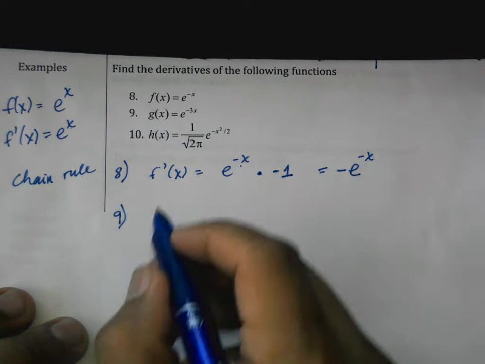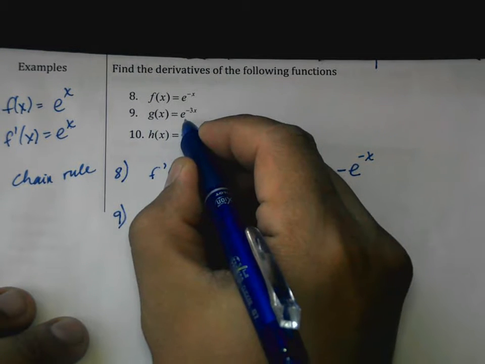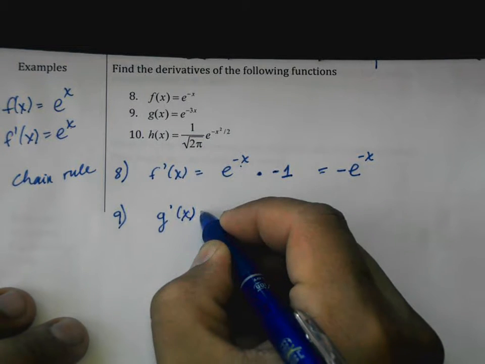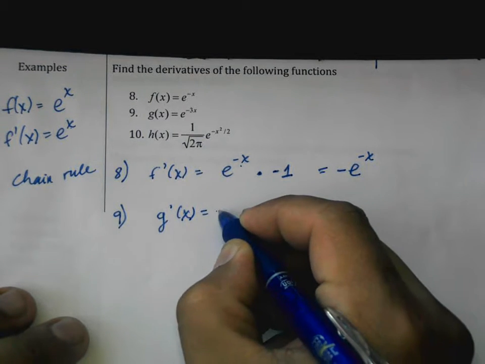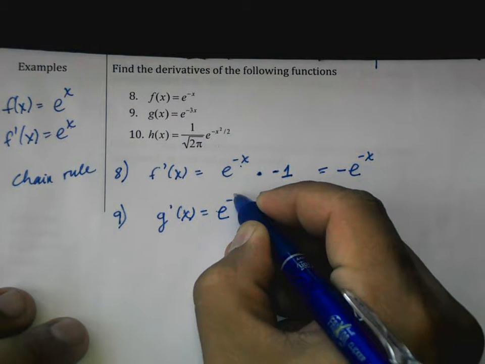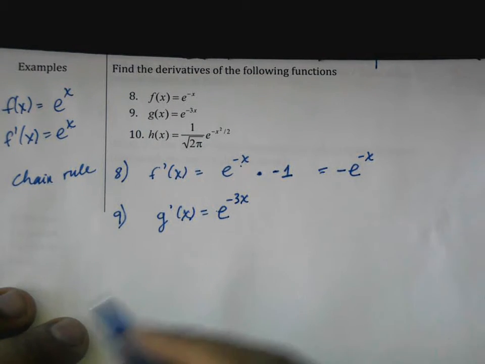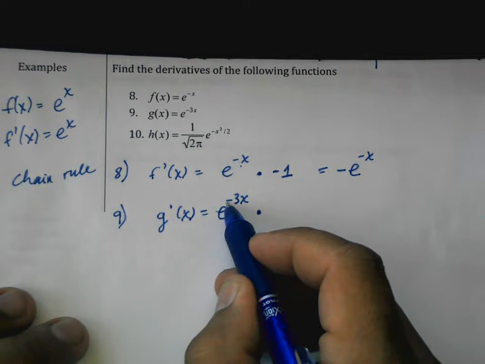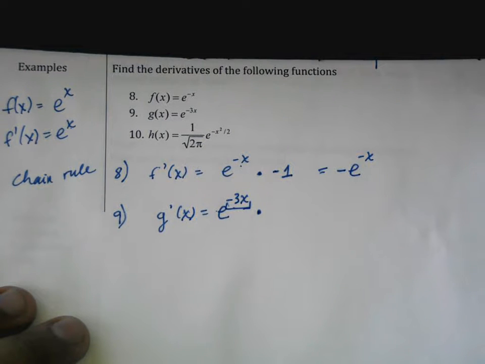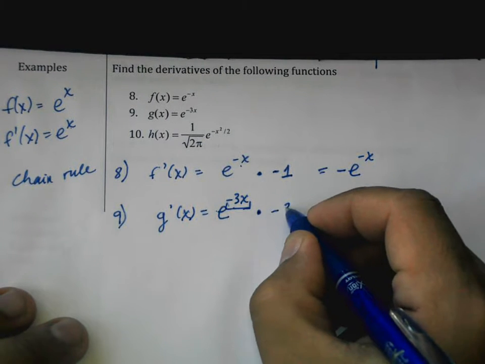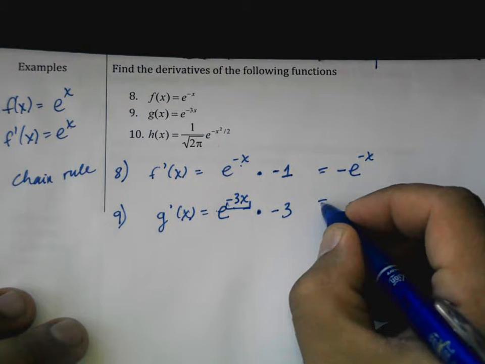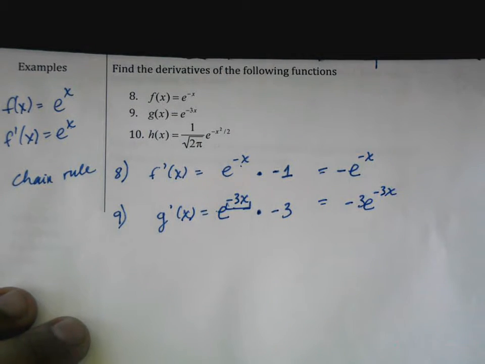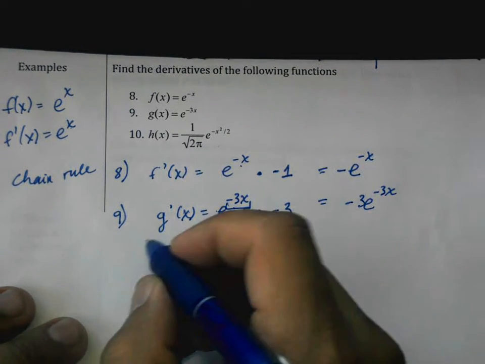Let's look at number 9. The derivative of e to the negative 3x. Well, then g prime is equal to the derivative of the outside function, which is just itself, multiplied by the derivative of the inside function. And the inside function here is negative 3x, so its derivative is negative 3. So now we have negative 3e to the negative 3x as our derivative.